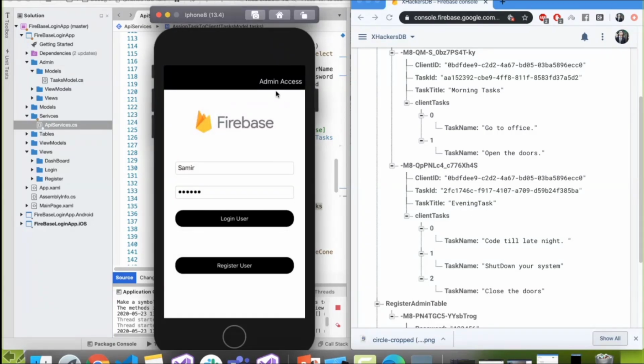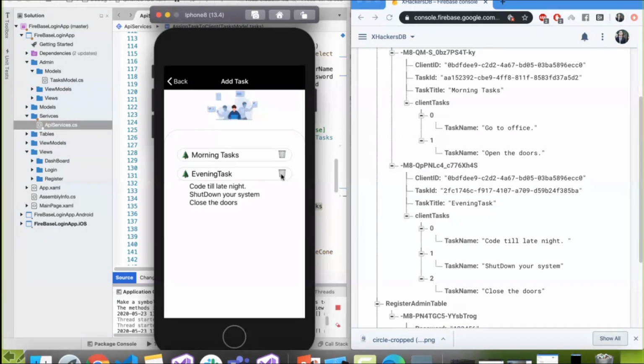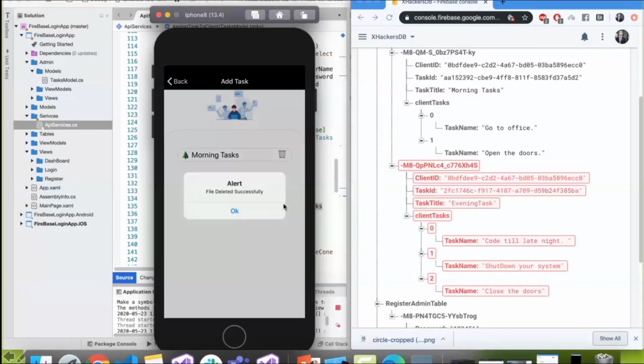Okay, you just go there, access it, and use it. Again, let us suppose the Raj employee, like Raj admin, decides to say, okay, I'm going to delete the evening task for Samir, because I want to work on the morning. So all this information should be deleted, right? So yeah, the file was deleted successfully.